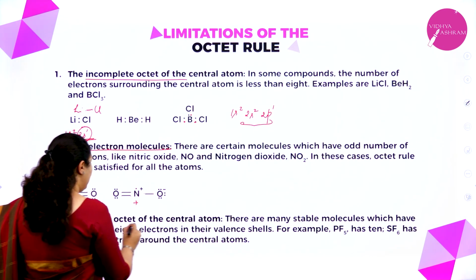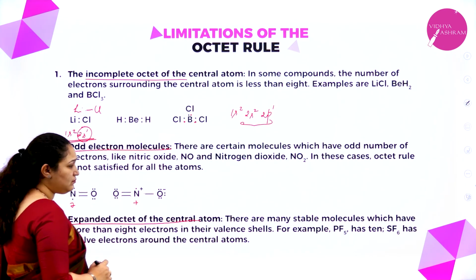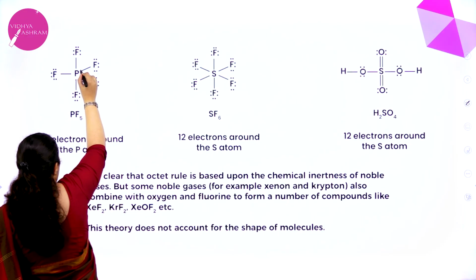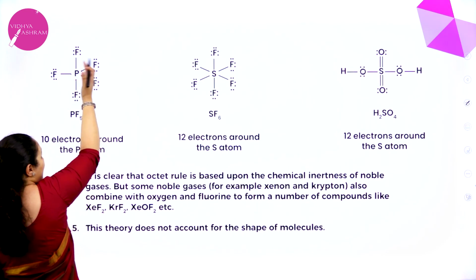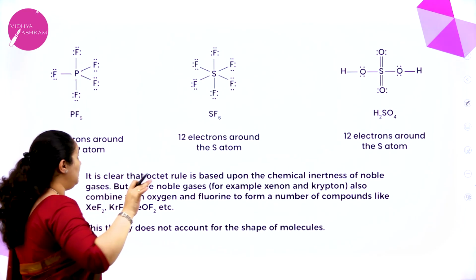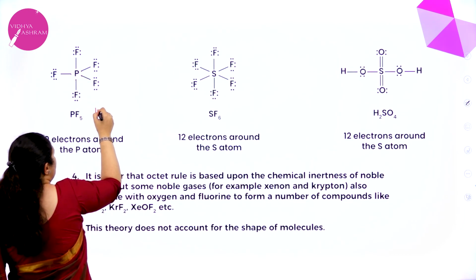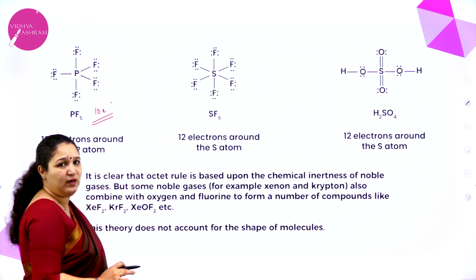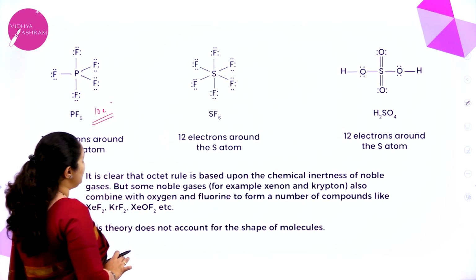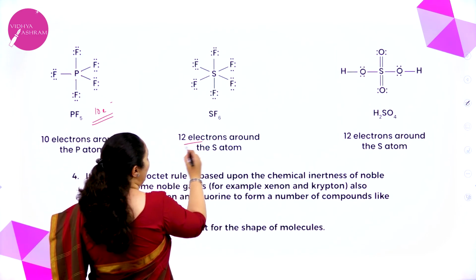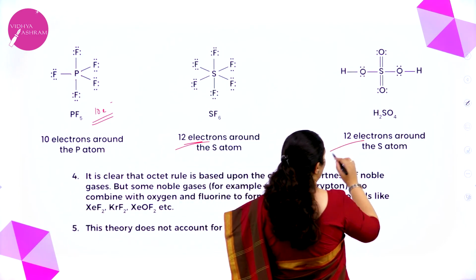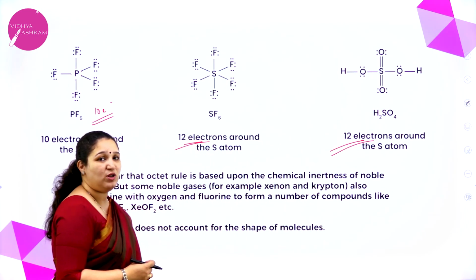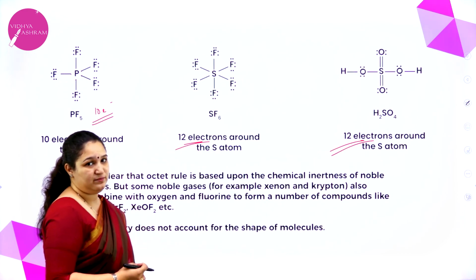Last is expanded octet of the central atom. For example, you can see here phosphorus, it has got 5 valence electrons, 1, 2, 3, 4, 5. When it is bonded with 5 fluorine atoms here, it gets 10 valence electrons. More than 8 it has got, but it's still a very stable molecule. So we call this expanded octet. Here it has got 12 electrons. Here also sulfur has got 12 electrons, which is more than 8. So we call such molecules expanded octet molecules.